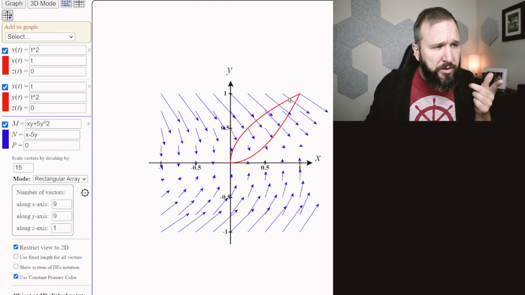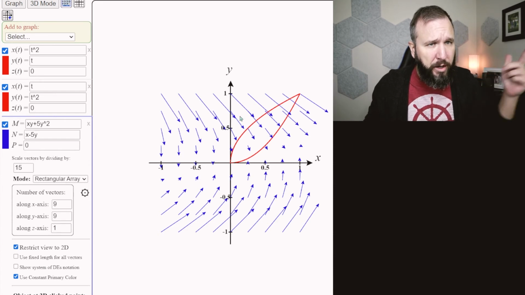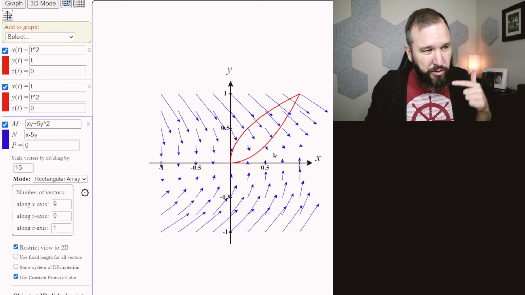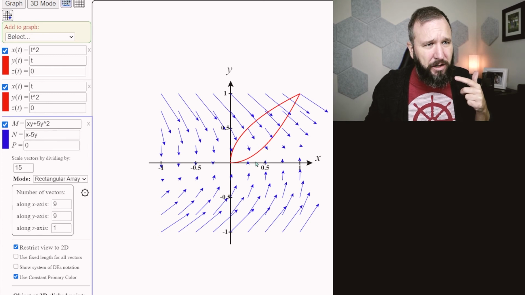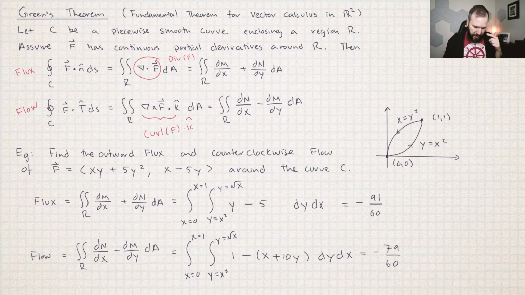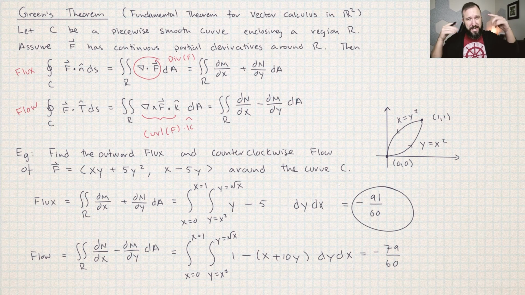If you look at these arrows, can you see how over here there are quite a lot of large arrows that are fluxing into the region. And then on this part of it, there is quite a bit that's fluxing out, but you can see down here there is just not a lot of outward flux right there. So we got a negative flux here because more liquid is entering the region than exiting the region. If it would have been positive, that would have meant that more was going out than coming in.